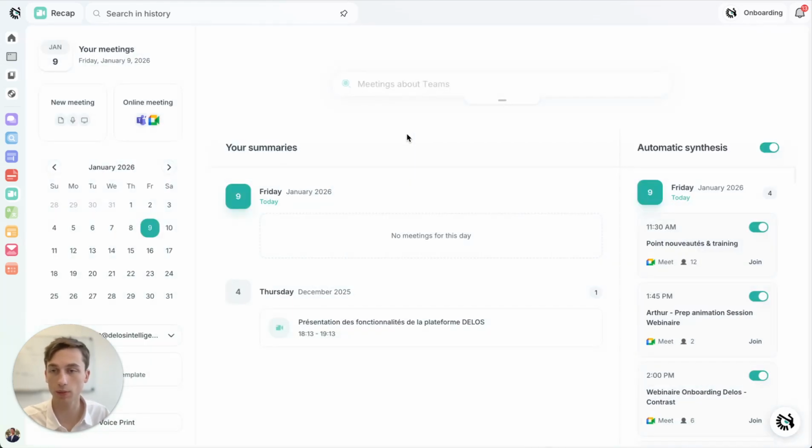Finally, an interesting element to note is that you also have a mobile app for Delos, on which you have Delos Recap, which means you can do meeting summaries wherever you are, just with your phone. That sums it up for recap today. If you want to go into further details on how to personalize your meeting synthesis, there's a whole video on that, a few minutes long, that you can access once again from the homepage and the tutorials bar.